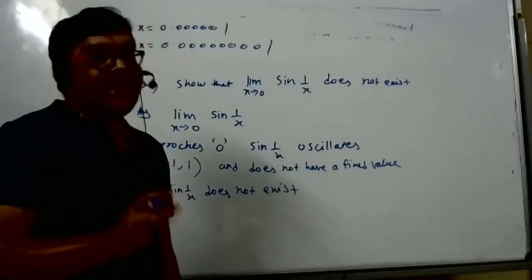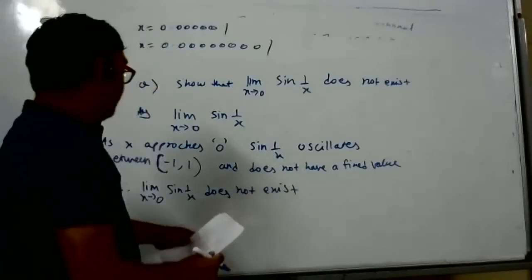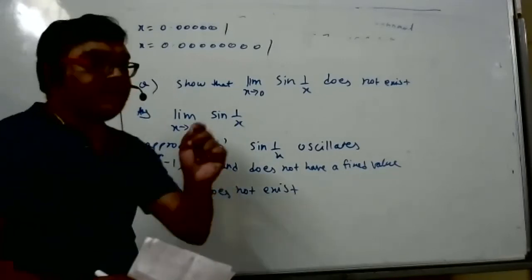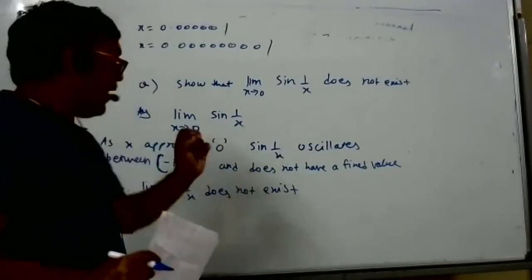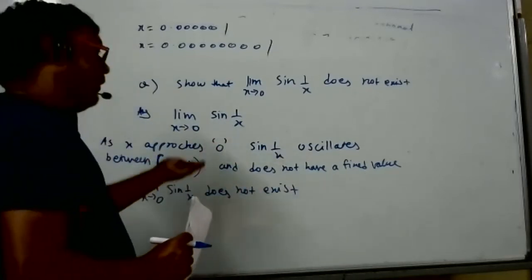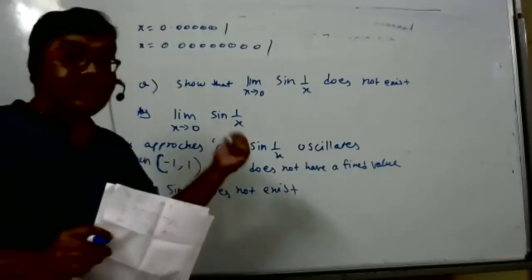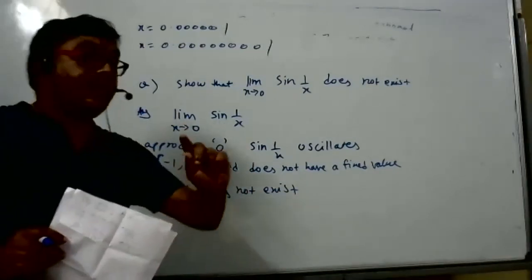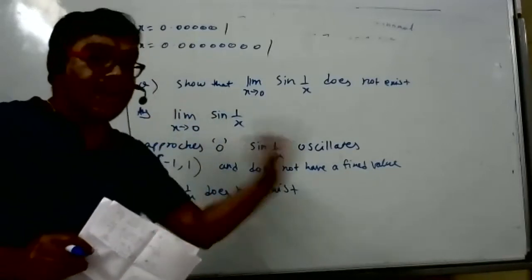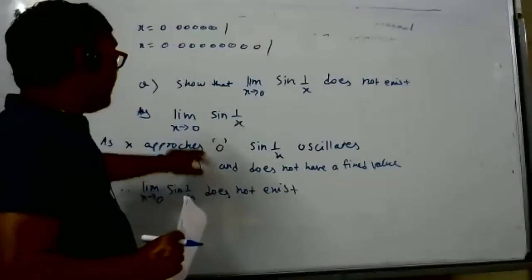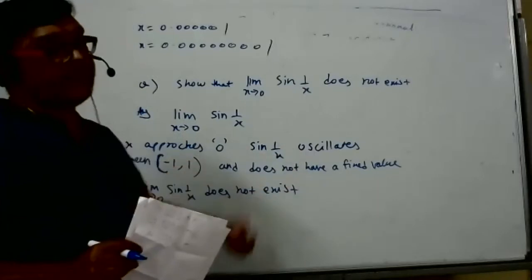We see the limit exists when the left hand limit equals the right hand limit equals a finite quantity. Here we are getting some number between -1 and 1, but that is not fixed. That is oscillating. Such limits are called oscillating limits. We are continuously oscillating between -1 and 1. It is not a fixed quantity. That's why we say the limit does not exist. In the previous example, whatever number you take, you are multiplying with 0, so every time you get 0 as the answer. But here we are getting different answers, not a fixed quantity. So we say the limit is oscillating and not defined.